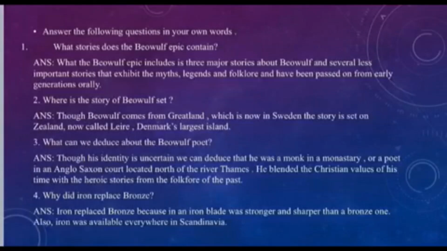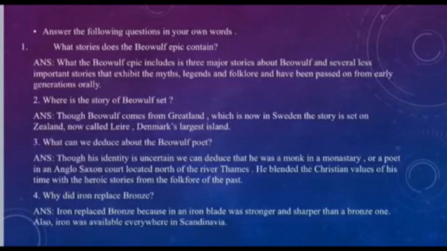That he can be a monk in a monastery or in an Anglo-Saxon court located north of the river Thames. He blended the Christian values of his time with the heroic stories from the folklore of the past. Those very things which were told in the passage about the poet, we will simply write that. Please try to read the passage once again and try to solve the answers in your own words.